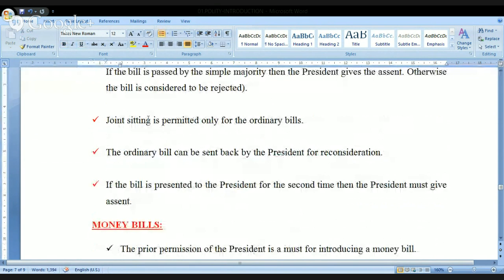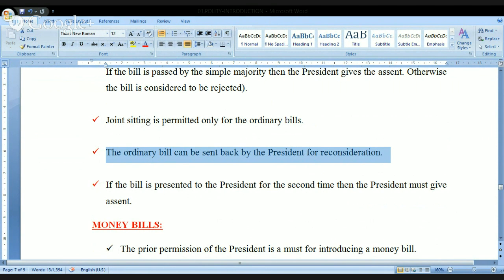We have some more points here. Joint sitting is permitted only for the ordinary bills. It is not permitted for the money bills. It is not permitted for the constitution amendment bills. Kindly remember, the ordinary bill can be sent back by the president for reconsideration.